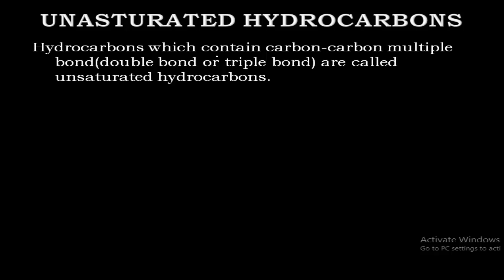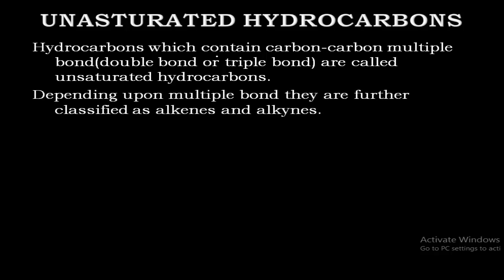If there is a single bond between carbon-carbon and carbon-hydrogen, they are saturated. If there is a multiple bond, that is a double or triple bond, then they are unsaturated hydrocarbons. Depending upon the multiple bond, they are further classified as alkenes and alkynes. Now we have said the multiple bond is there, then there are two possibilities.